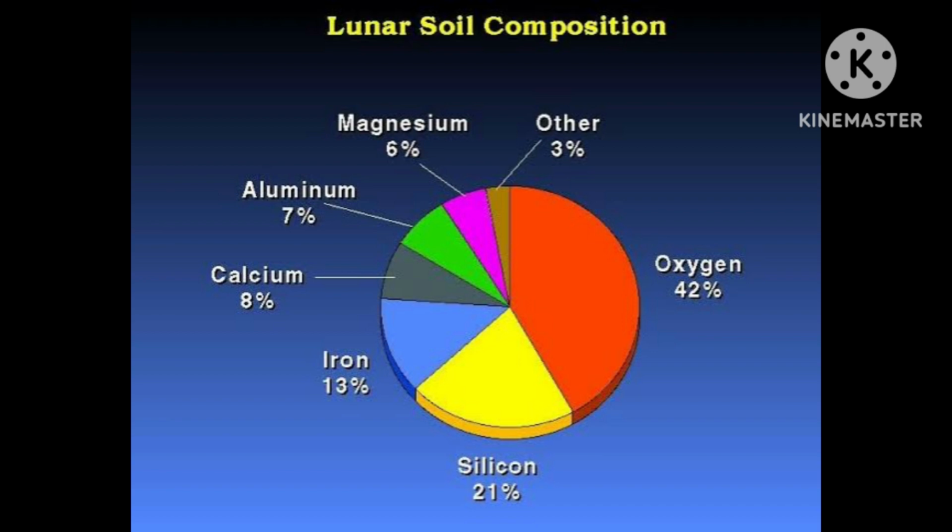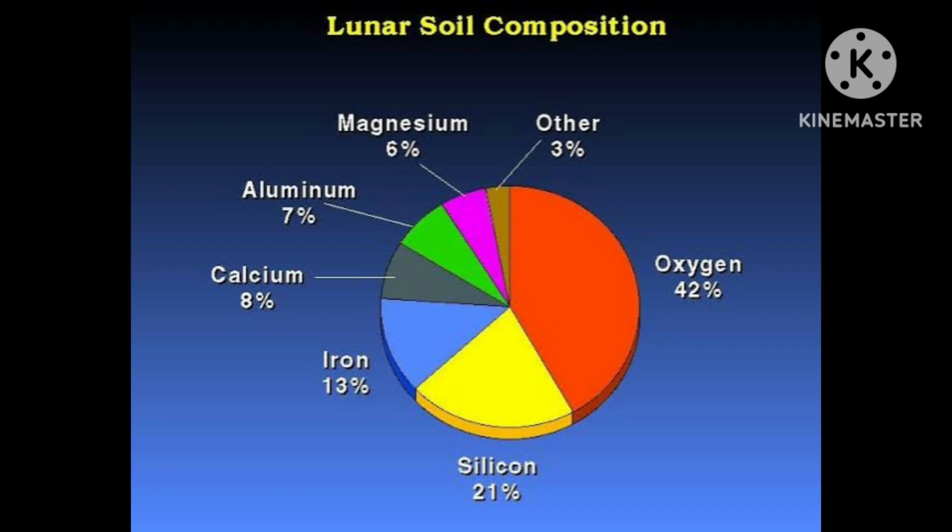Oxygen is found, that is 43% oxygen. Silicon is 20%. Calcium is 3%. Chromium is 0.42%. Titanium is further less, 0.18%. Manganese is further less, 0.12%. Magnesium is 19% more. Ferrous is 10%. Aluminum is 3%. And lithium is found very less, that is in ppm, 12.9 ppm, parts per million.